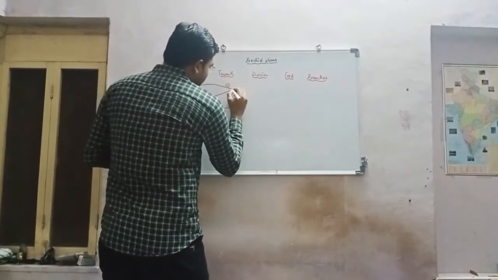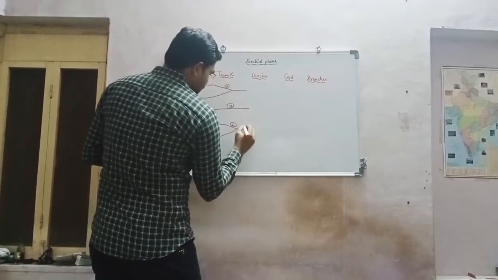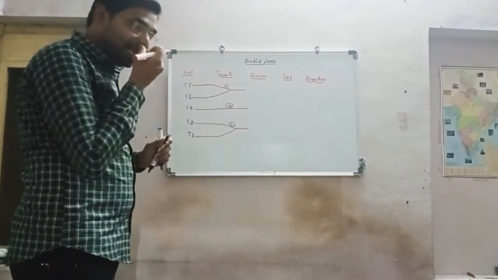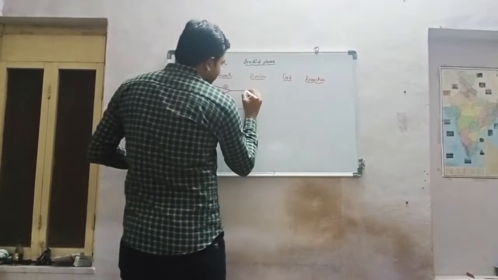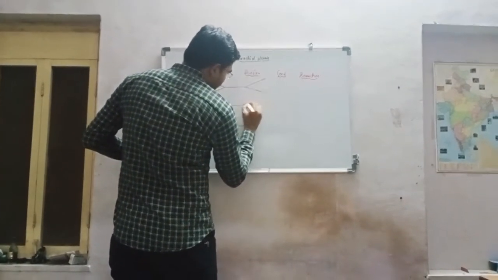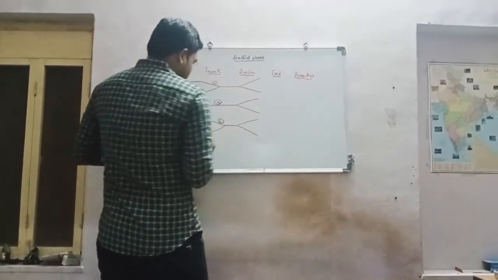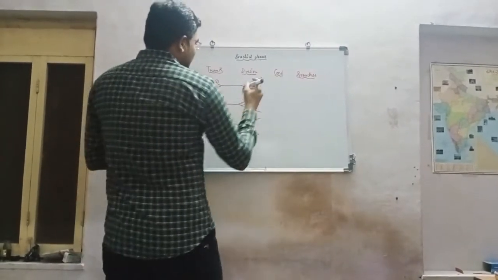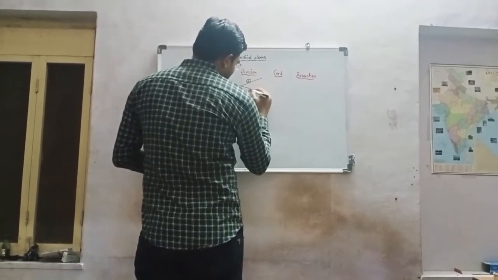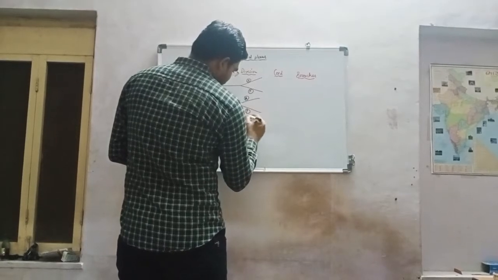Now move to the divisions. Each of the upper, middle and lower trunks divides into anterior and posterior divisions. So anterior is also called ventral and posterior is dorsal.